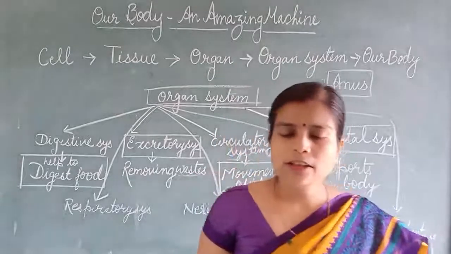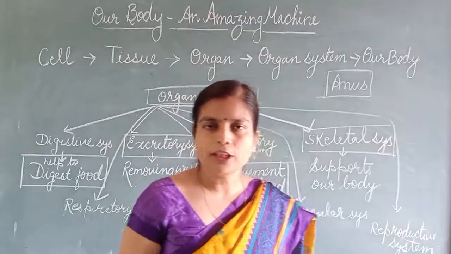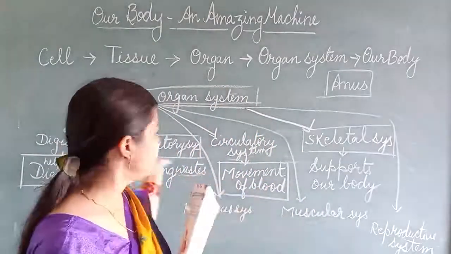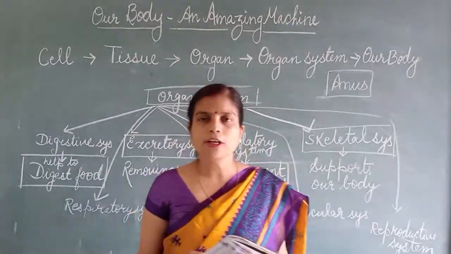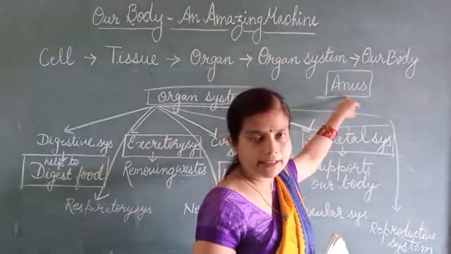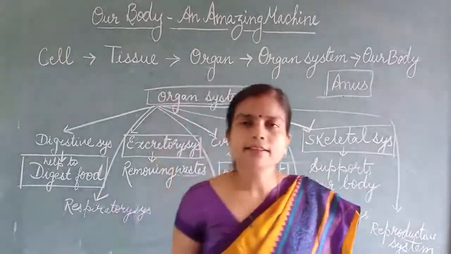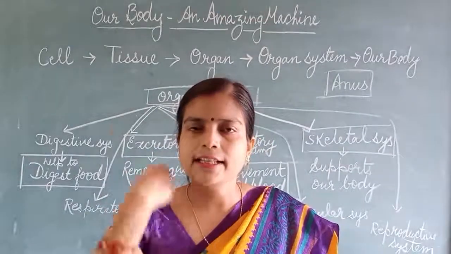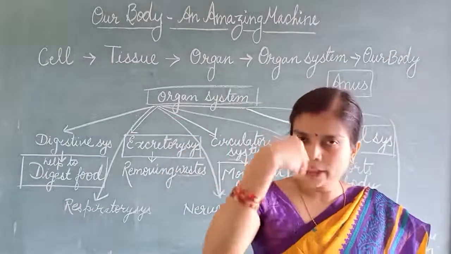What are the 8 organ systems of our body? You can give the answer. You try to learn at least 4 names of the organ systems. How is undigested food thrown out of the body? Undigested food is thrown out of the body through the anus. So what is inhaled here? Oxygen. Inhaled means taking in. Exhaled means giving out. So inhaled here means we are taking in oxygen now.